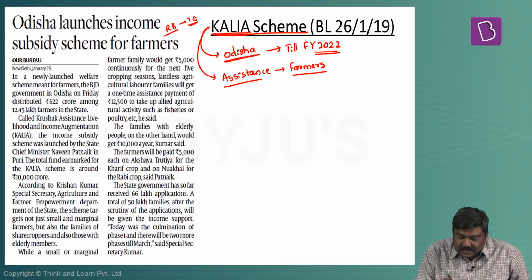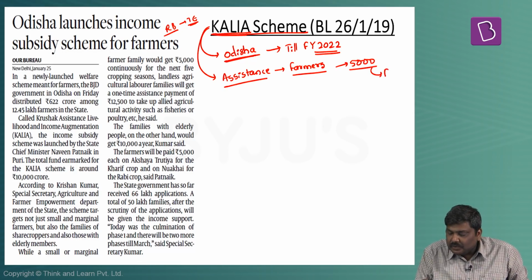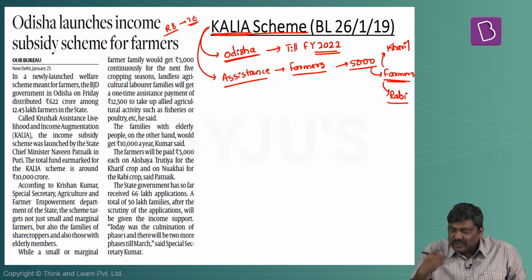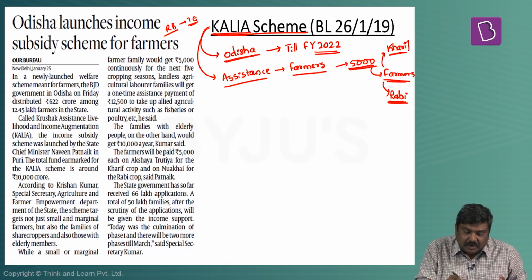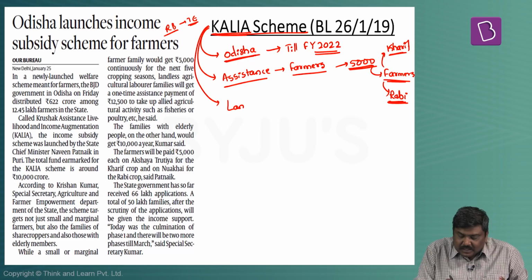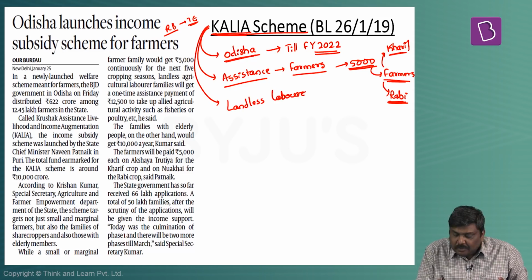Under this scheme, assistance of 5,000 rupees will be provided to the farmers before the Kharif season as well as before the Rabi season. So for the next 5 cropping seasons, that is Kharif as well as Rabi, the farmers will be given a cash assistance of 5,000 rupees. Apart from this, landless laborers will be provided with a one-time assistance of 12,500 rupees.